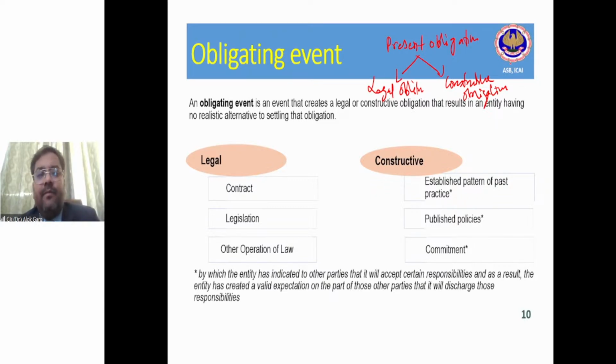Sir, what does it mean? So I'll give you a real life example. When you go to the showroom, this garment showroom, right? For example, Louis Philippe, Allen Solly. So they say that during the sale period, they will not entertain any refunds or replacement, right? So they are just writing that on the signboard. There was a showroom in Kamla Nagar. Kamla Nagar is a place in Delhi. So there was a showroom in Kamla Nagar, and that showroom also says that we will not entertain any replacement or refund during the period of sale.